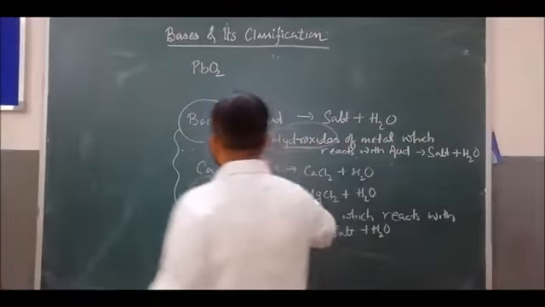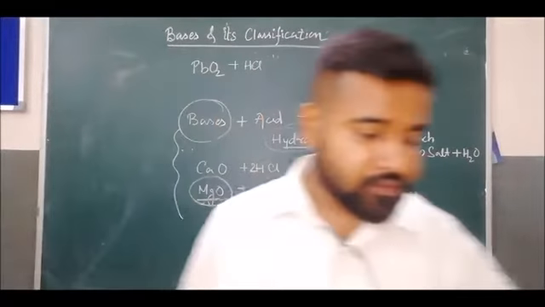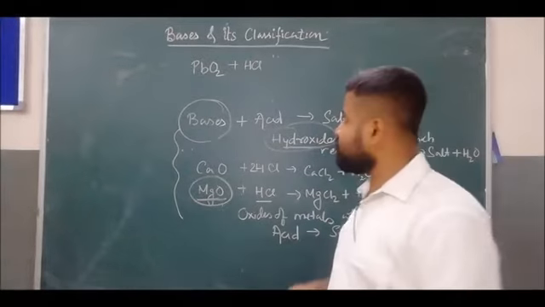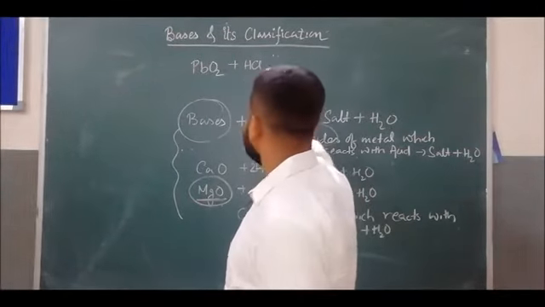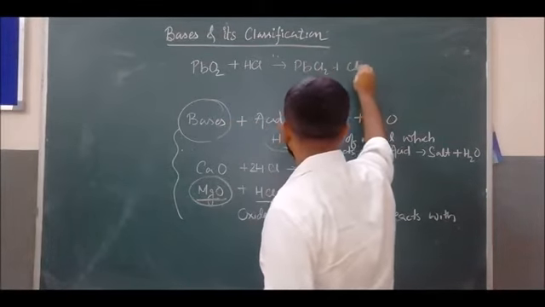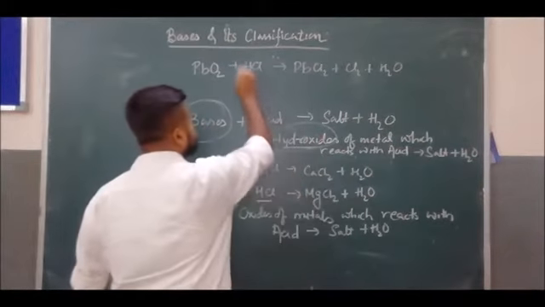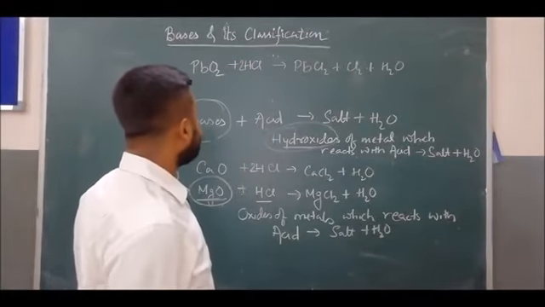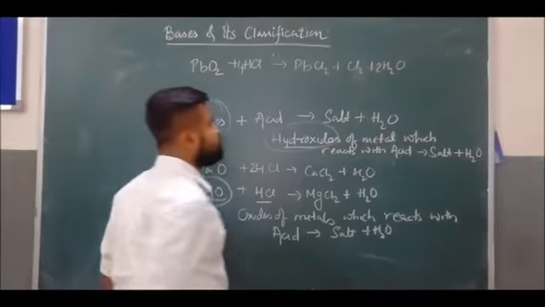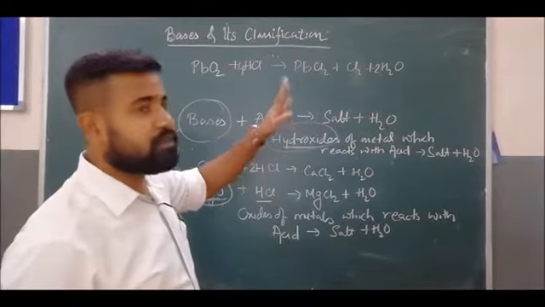When PbO2 reacts with acid, it gives PbCl2 plus Cl2 plus water. The balanced equation is PbO2 plus 4HCl gives PbCl2 plus Cl2 plus 2H2O.